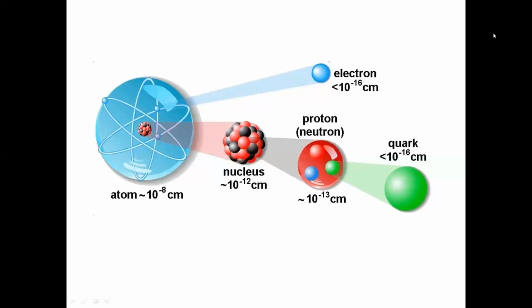And the electron distribution can be calculated by the quantum mechanical orbital. The nucleus is also divisible into several nucleons, such as the proton and the neutron. And the protons and the neutrons are also divisible. For example, protons consist of two up quarks and one down quark, and neutrons consist of one up quark and two down quarks.